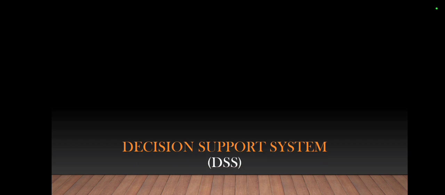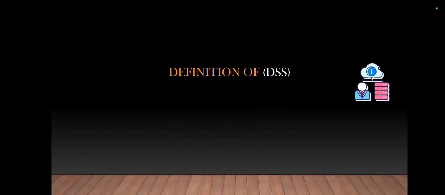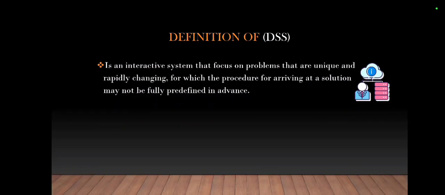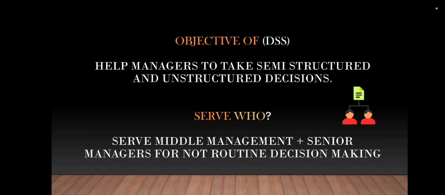Now, the third thing, let's start with the decision support system, the DSS. First, let's talk about the definition of this system, which is an interactive system that focuses on problems that are unstructured and rapidly changing, for which the procedure for arriving at a solution may not be fully predefined in advance, and helps with monitoring, controlling, and decision making, like the MIS does. Now, let's head to the objective of this system, which is helping managers take semi-structured and unstructured decisions and use advanced analytical models, getting information from external as well as internal sources.